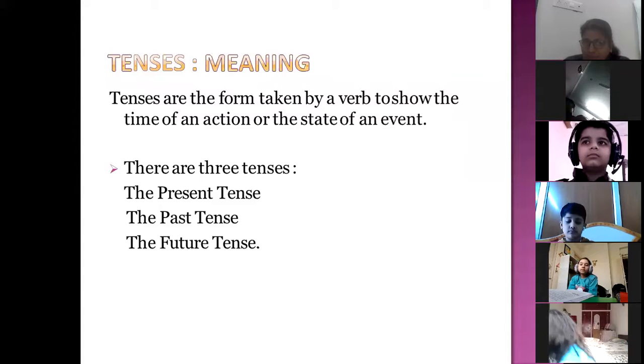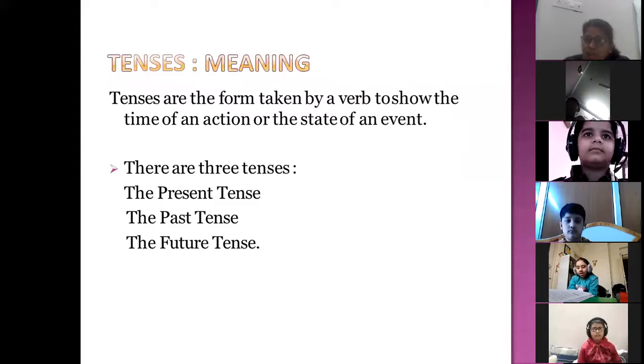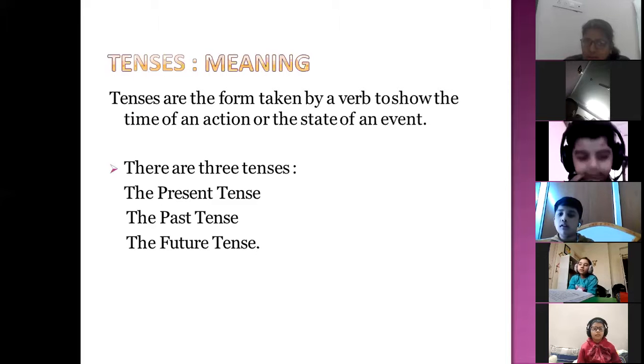Now when we talk about tenses, they are of three kinds: the present tense, the past tense, and the future tense. One by one we will study, and again when we talk about these three tenses, they have their subdivisions. Present tense has four subdivisions, past tense has four subdivisions, and future tense has four subdivisions. So again, tenses are the form taken by a verb to show the time of an action, when the action is done.